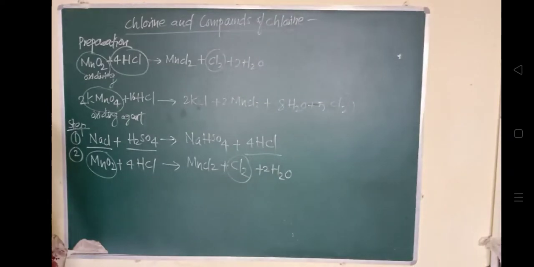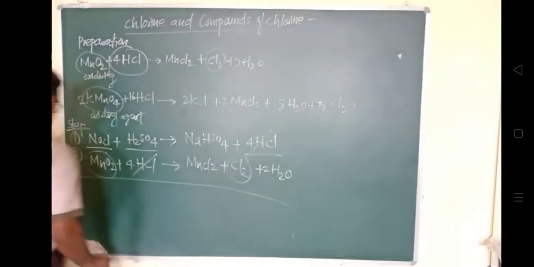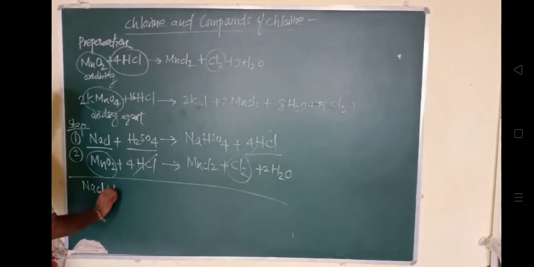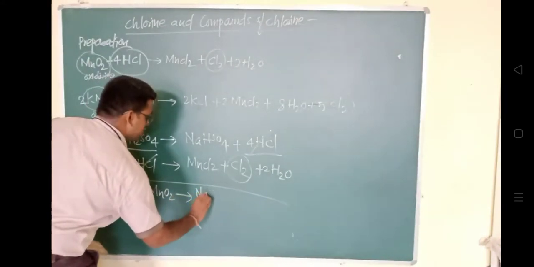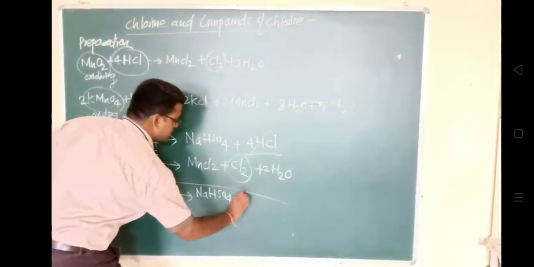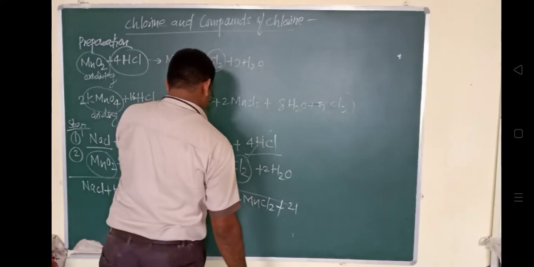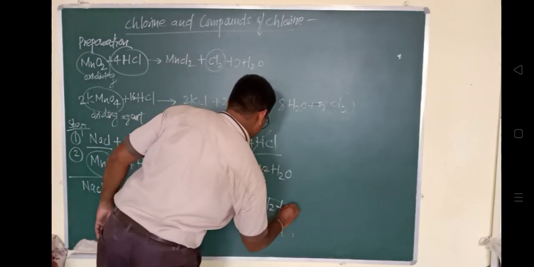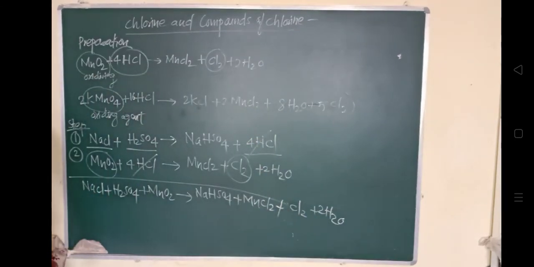We can take the sum of this. It will be sodium chloride plus H2SO4 along with MnO2, giving rise to NaHSO4 plus manganese chloride, MnCl2, plus Cl2 plus twice H2O. In this way, this is the combined reaction.